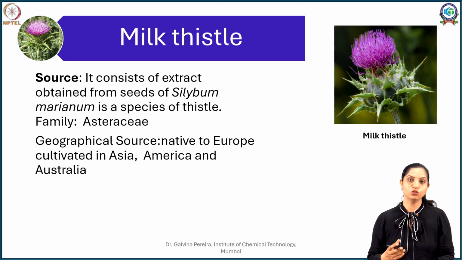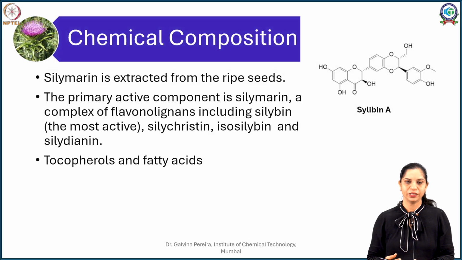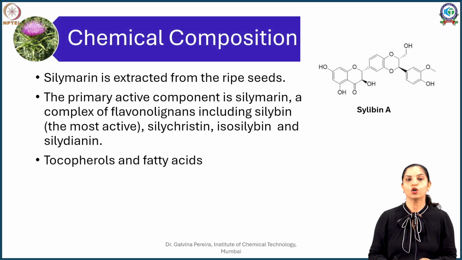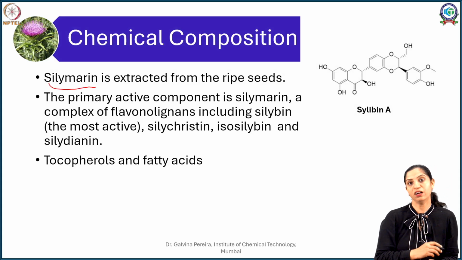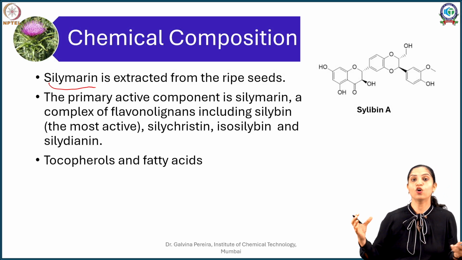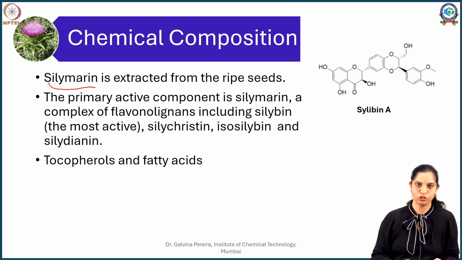So it is used for hepatic disorders and it contains compounds which will protect you from that. So what does it contain? It contains a compound or a set of compounds called silymarin. Now silymarin per se is not a compound. Silymarin is a combination of compounds which are clubbed together as silymarin.